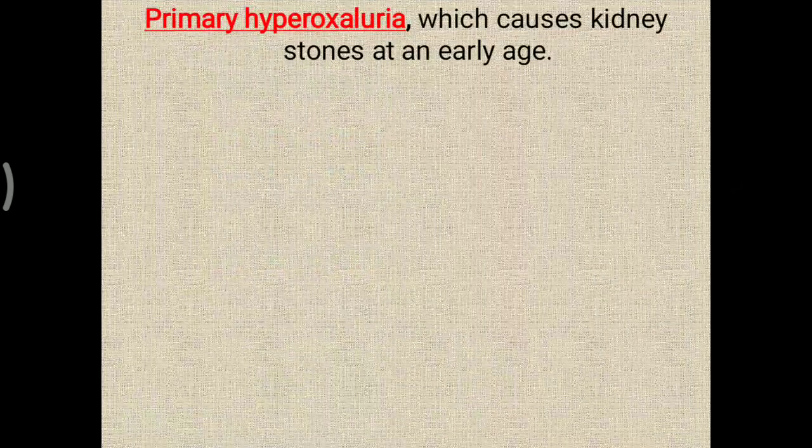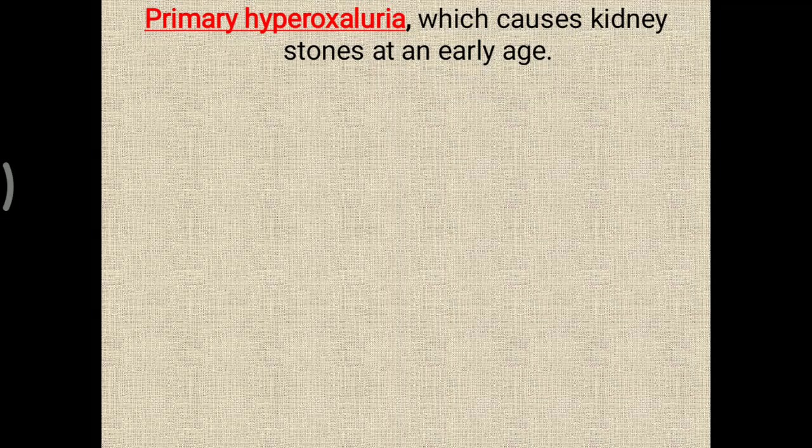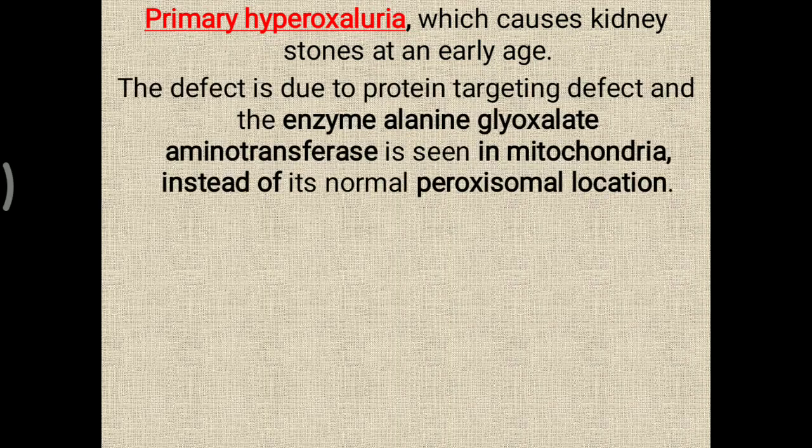Another disease is primary hyperoxaluria, which causes kidney stones at an early age. The defect is due to a protein targeting defect, and the enzyme alanine glyoxylate aminotransferase is seen in the mitochondria instead of its normal peroxisomal location. So instead of being present in the peroxisome, it is now present in the mitochondria. Normal metabolism of glycine will not occur, and that creates primary hyperoxaluria and kidney stones. So that is primary hyperoxaluria.